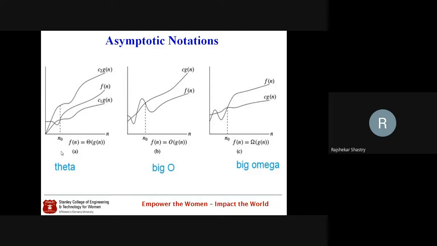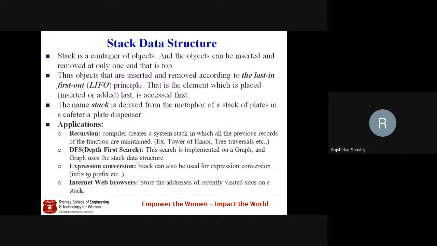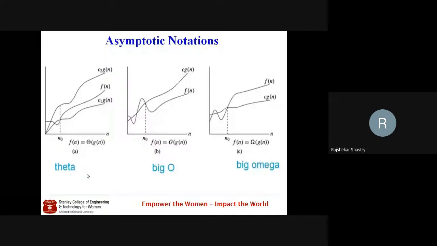This is the theta notation. Some authors refer to big O as the worst case, big omega as the best case, and big theta as the average case analysis.